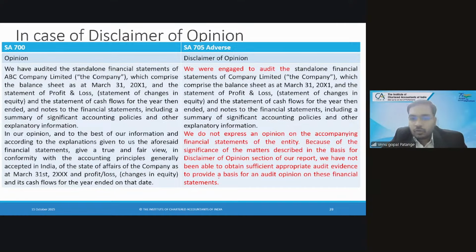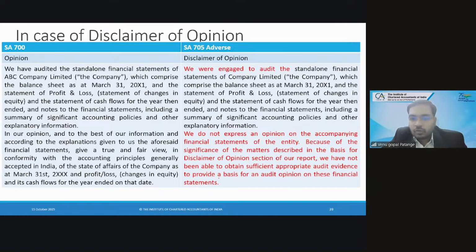In case of disclaimer, you will say that the company's accounting records have not been properly maintained to substantiate balances of trade receivables, trade payables, loans, borrowings, bank balances.